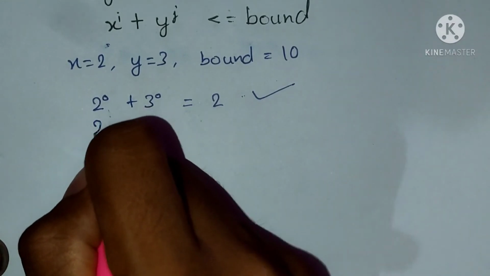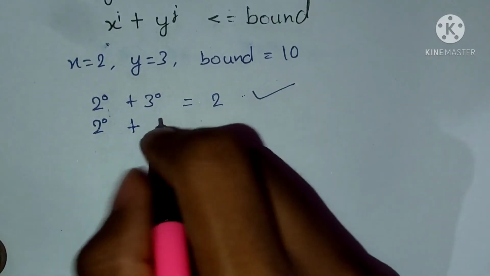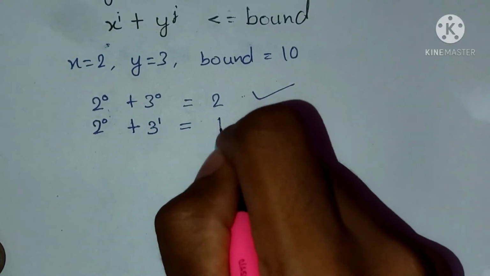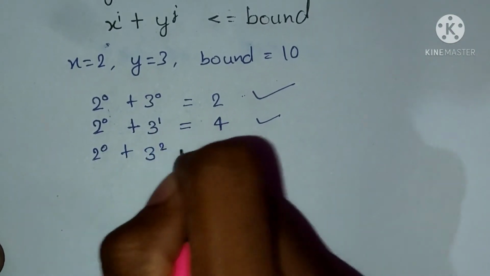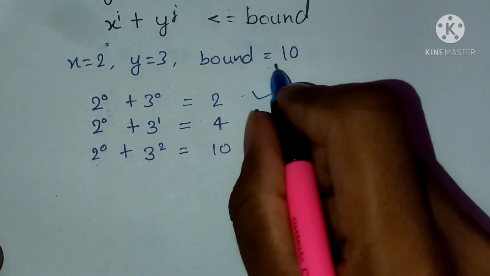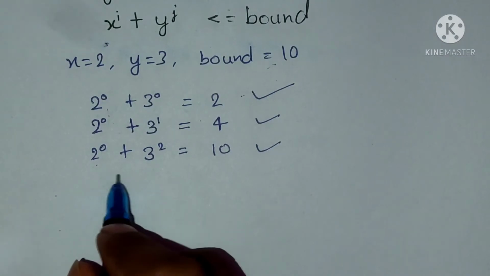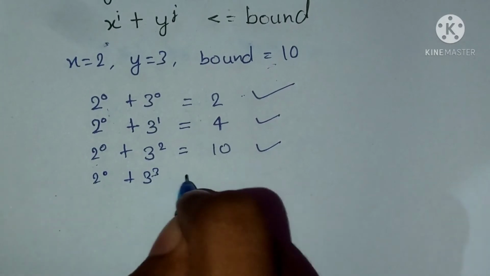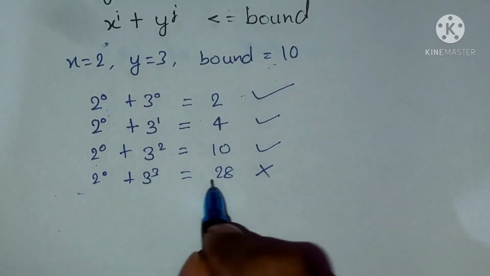Then we keep the power of 2 the same and we keep on incrementing the power of 3. So 3 raised to power 1. It will be 1 plus 3, that is 4. It is also a powerful integer. Then we again increment the power of 3. 1 plus 9, that is 10, and the bound is 10, it is equal to the bound, so it is also a powerful integer. Then if we again increase the power of 3, it will be 27 plus 1, 28, and it will not be a powerful integer.